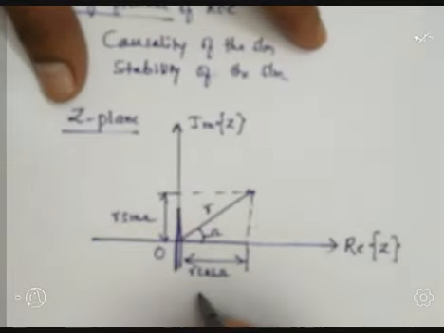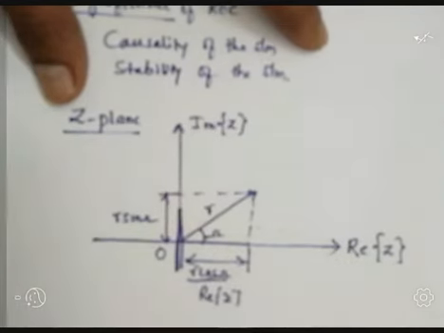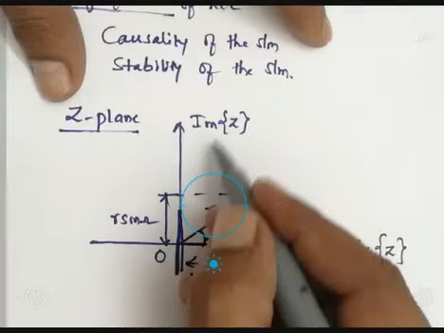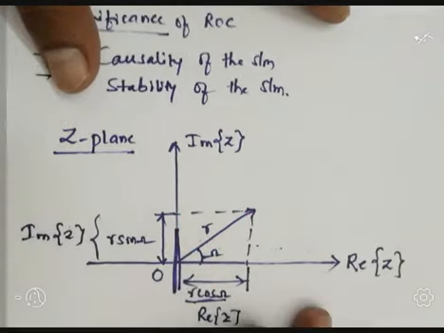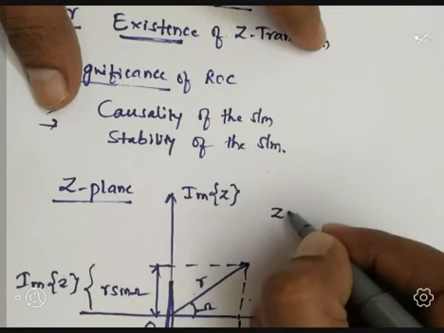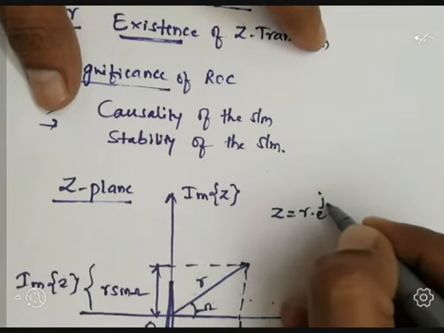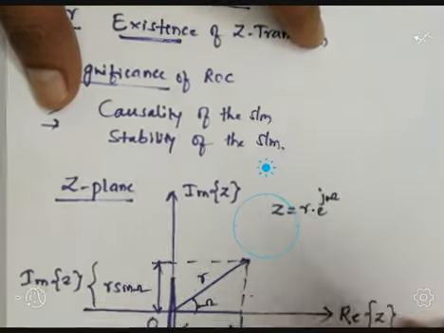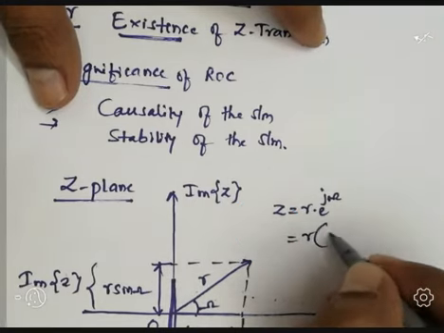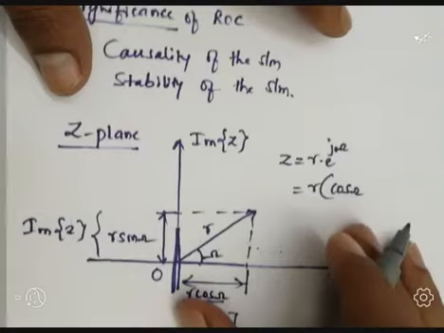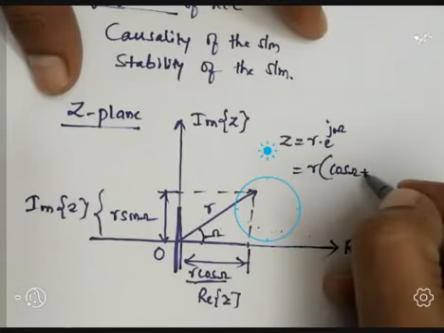This is the real part of Z, R cos omega, and this is the imaginary part of Z. Of course, already we discussed Z equal to R into e to the power j omega. The complex variable we represented in polar form, R into cos omega plus j sin omega.